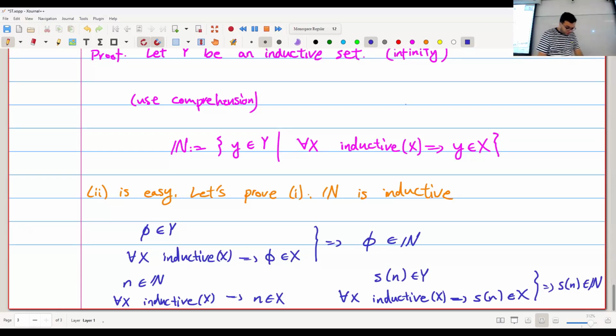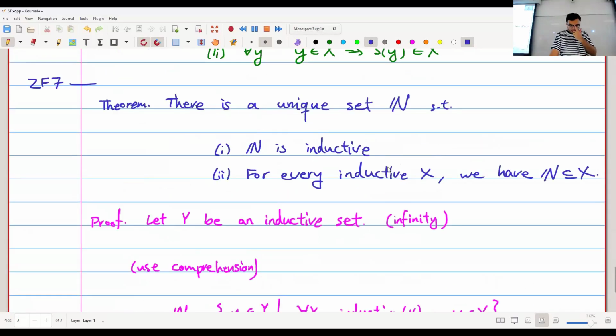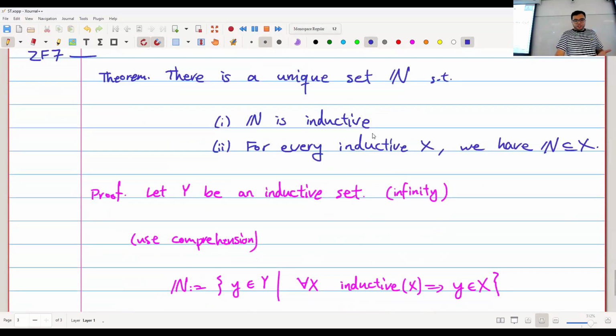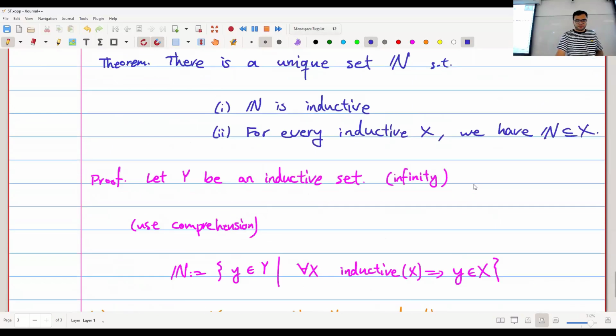So what did we prove? We proved that there is a set N such that N is inductive, and it's also a subset of every other inductive set. Now, why is this unique? Super easy. Suppose that there are two N's, N1 and N2. Then N1 is a subset of N2, and N2 is a subset of N1, so they're the same. So it's unique, because each of them has to be inductive and each of them has to be a subset of every inductive set. Okay, great.